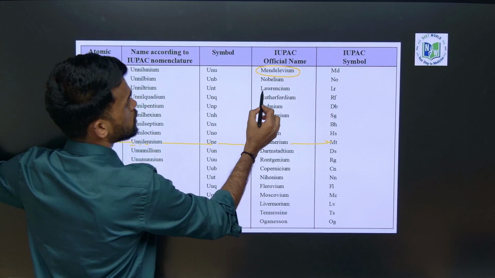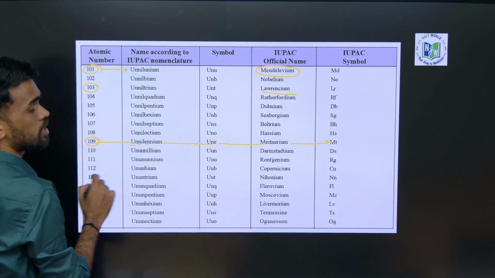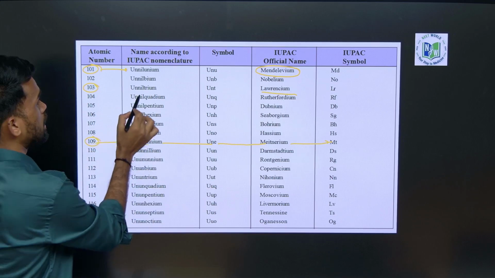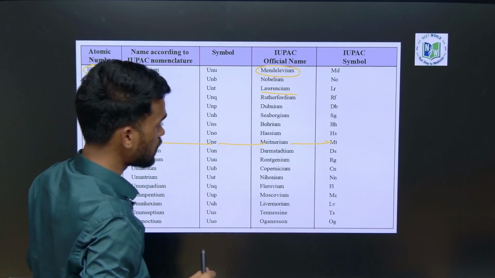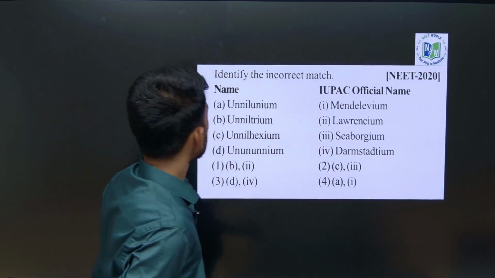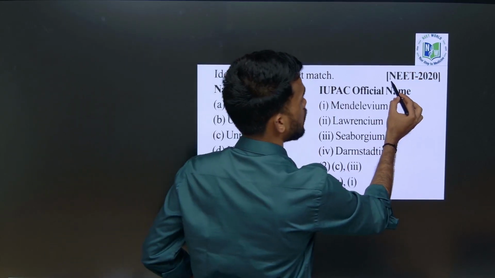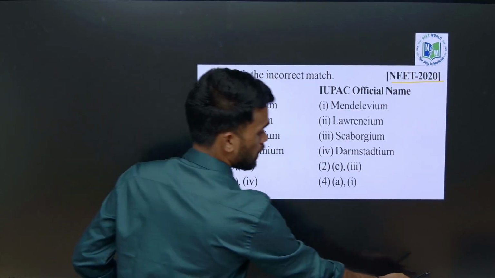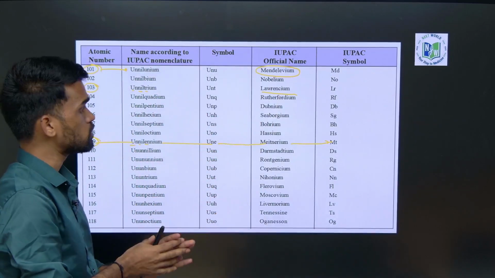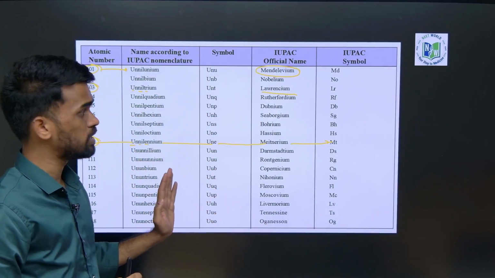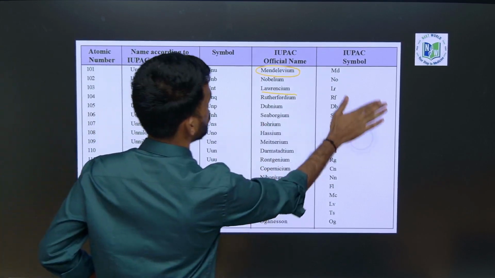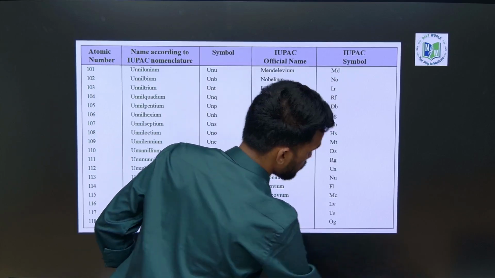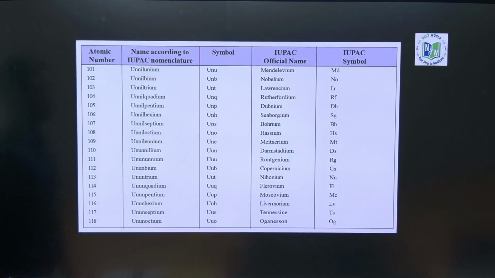For lawrencium it is 103, so you should write unniltrium, like this. This is a question previously asked in the NEET exam, so you should be aware of these names. You can take a screenshot of this for your reference. Practice it well, it might be useful for upcoming exams.